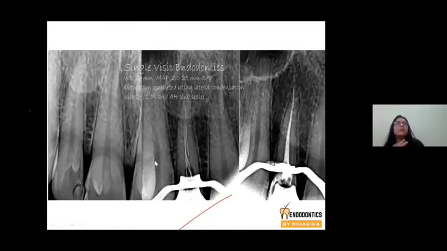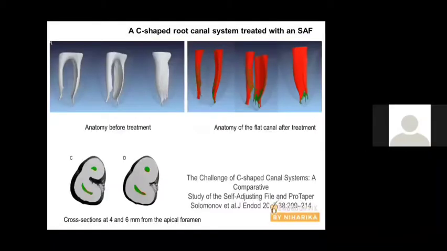If you compare in terms of post-operative SAF, the use of SAF in pediatric dentistry, there are so many articles currently available which say that SAF is comparatively safe when you use it in pediatric dentistry. The amount of extruded debris produced by SAF is significantly less when you compare with other file systems.